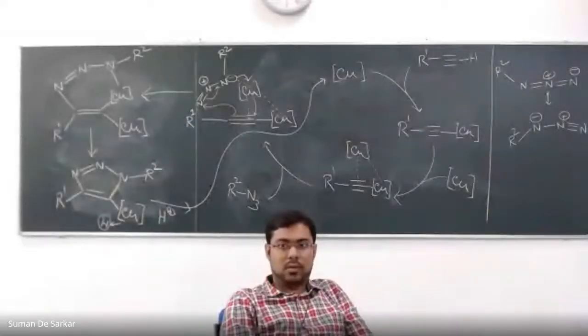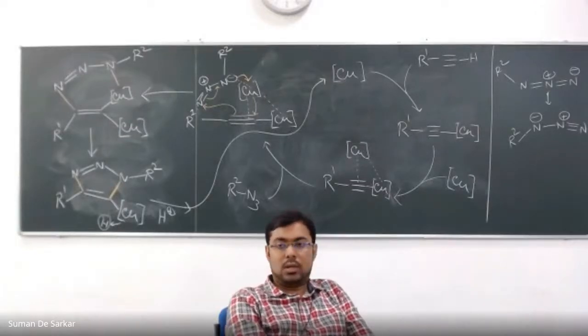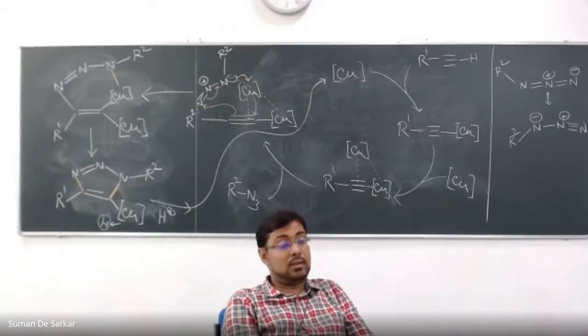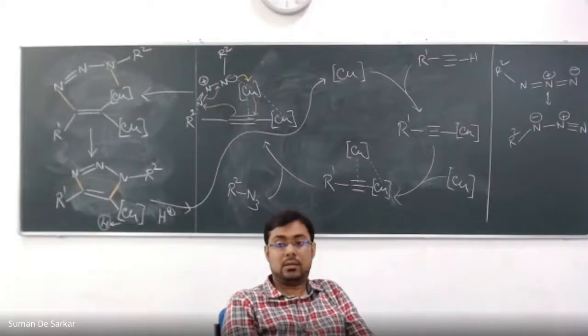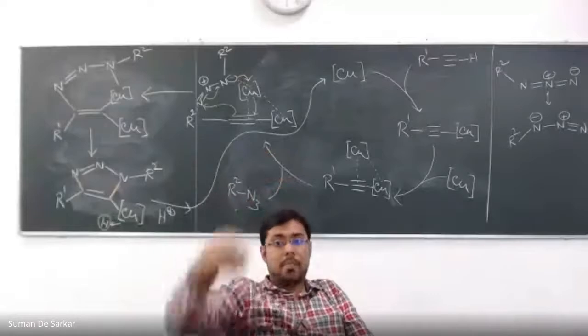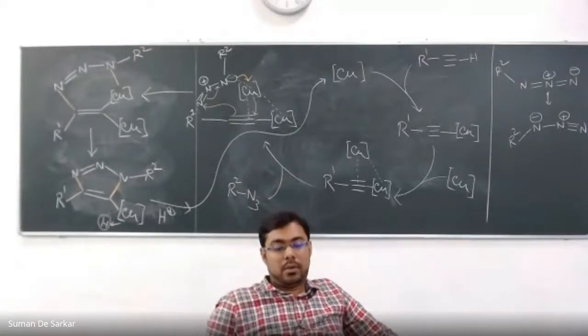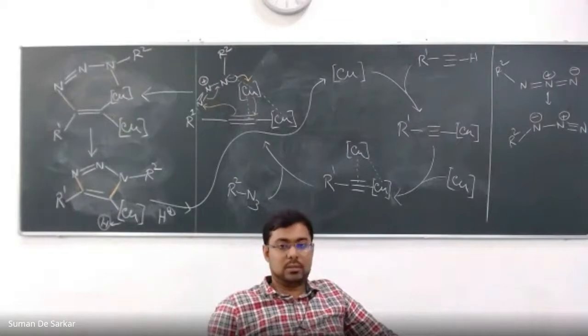Okay, thank you. Shiv Kumar asked what the role of sodium ascorbate and ammonium hydroxide is. Sodium ascorbate has a dual role. Like the urea, you remember in the last case, it acts as a ligand. In the whole mechanism, I have shown on the board copper(I) within a third bracket, right?